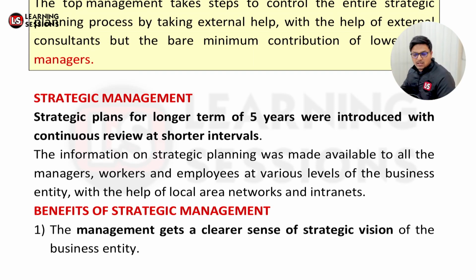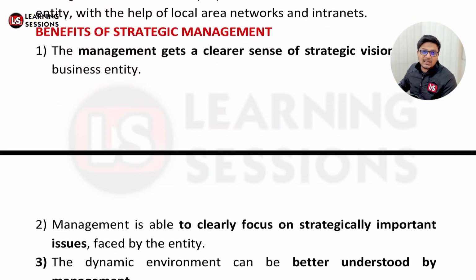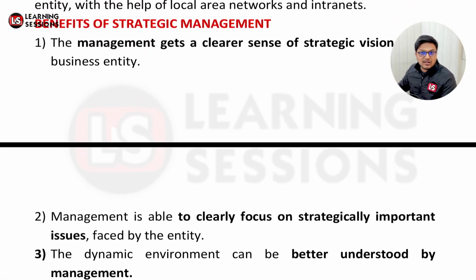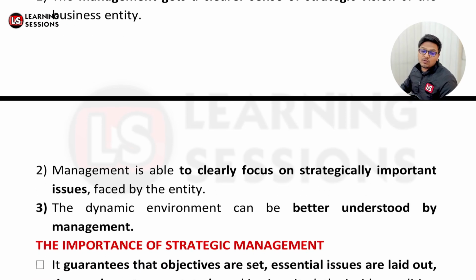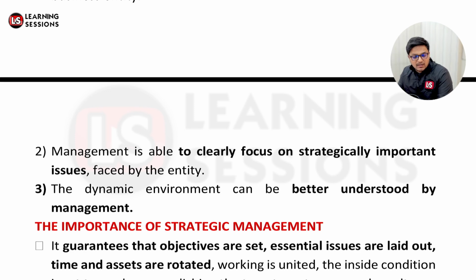If we talk about it, management gets a very clear sense of strategic vision if you have strategic management. If I have strategic management, about what I want to do and what I want to achieve, management will have a very clear view. Secondly, management is able to focus on the important issues. And the dynamic environment can be better understood by the management: the interpersonal relationships between the employees, the resources we have, how we need to gather more resources, what things are to be done and what are not to be done. That can also be achieved by strategic management.